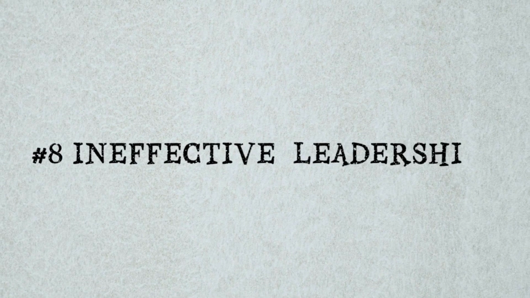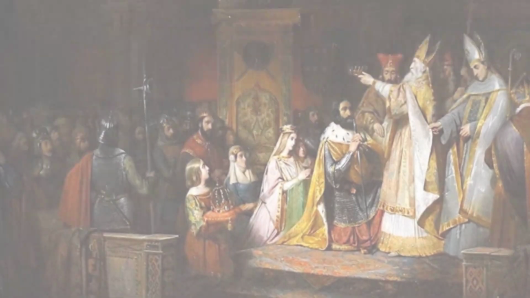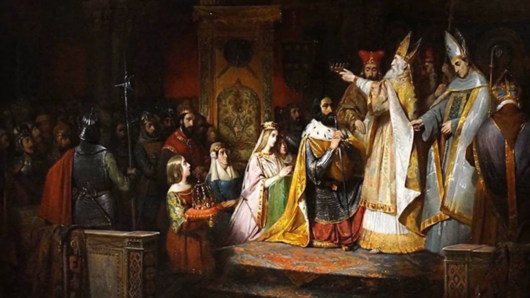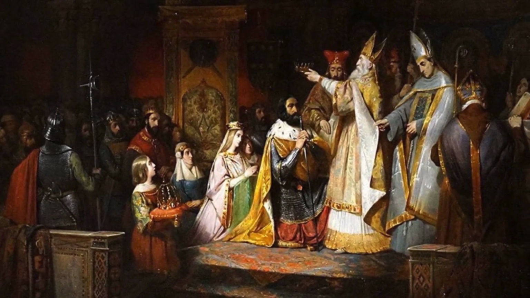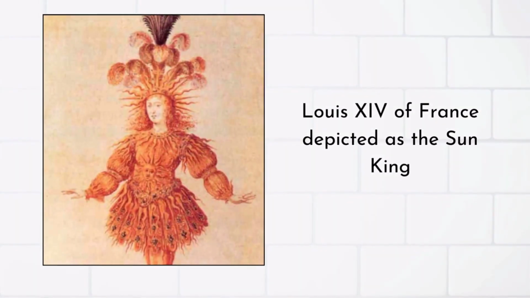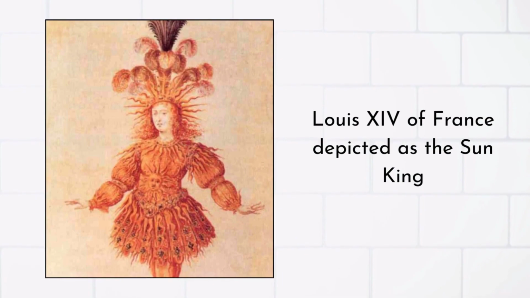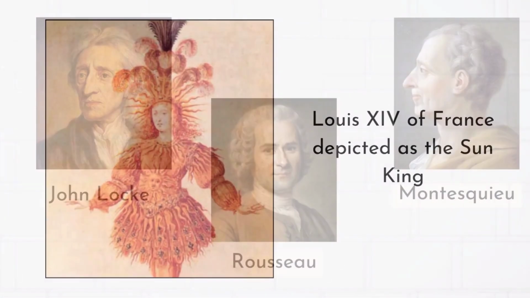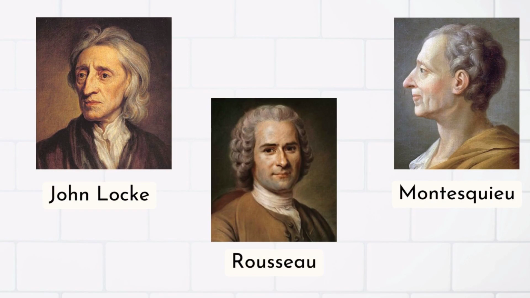Number 8. Ineffective leadership of Louis XV and Louis XVI. In France, as in most other European nations, the monarch ruled on the basis of the divine right of kings, the doctrine that kings derive their authority from God, not their subjects. He was thus not answerable to his subjects. However, the philosophies of Enlightenment thinkers made the public think differently.